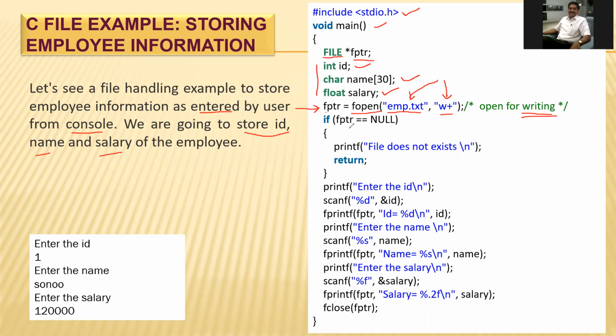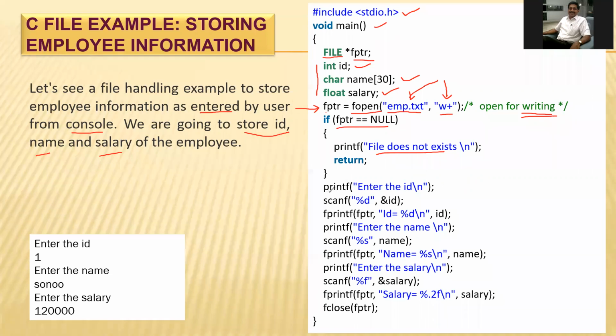Okay, what is the next? If fptr is equal to NULL, then the file does not exist. So if fptr does not get a value, the file will not exist. Now if the file does exist, then we are giving the values.